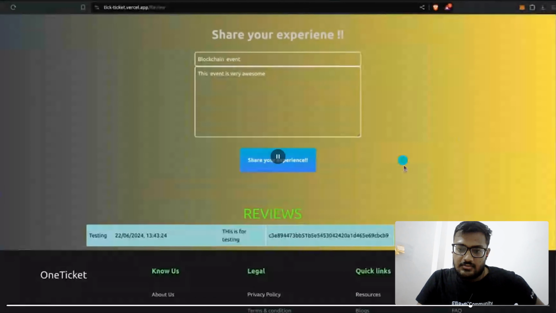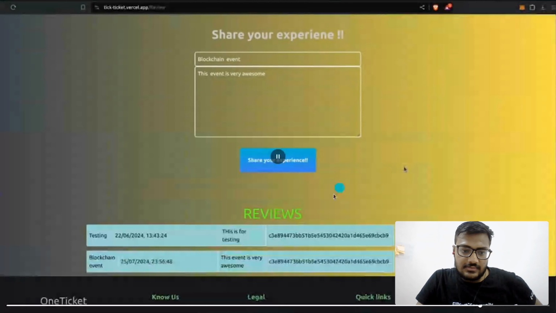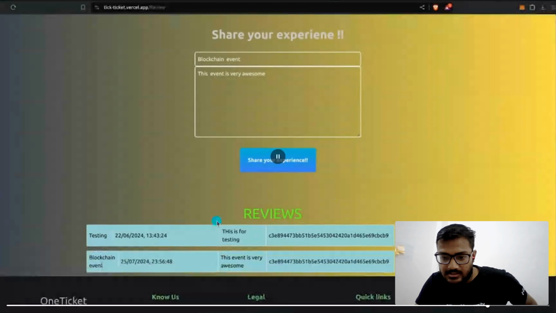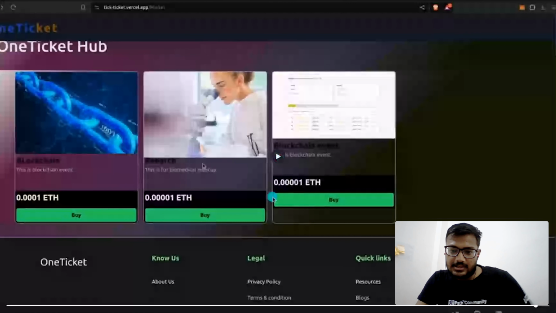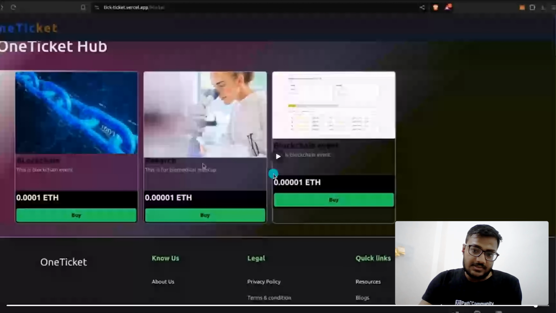So this is my blockchain event, and all of these are queried from the subgraph, with the help of Substreams. And if I talk about another section or another query, that will be the marketplace one. All of these are queried from The Graph with the help of Substreams only.